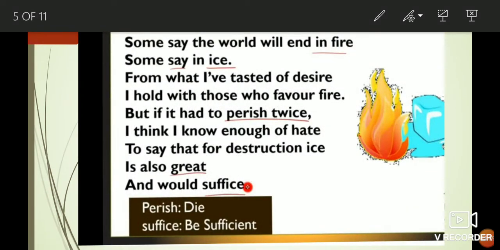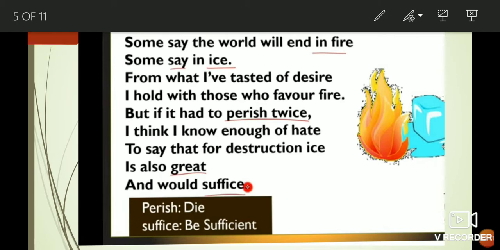Some say that the world will end with fire and some say in ice. An ice age will come and the whole world will be perished, and some say a highly blown fire will come and capture all the world in which we are living.